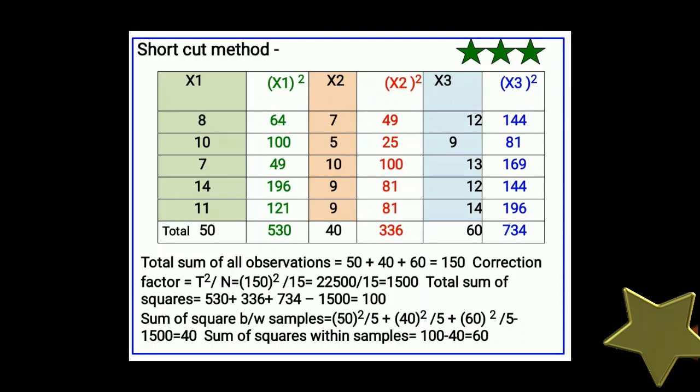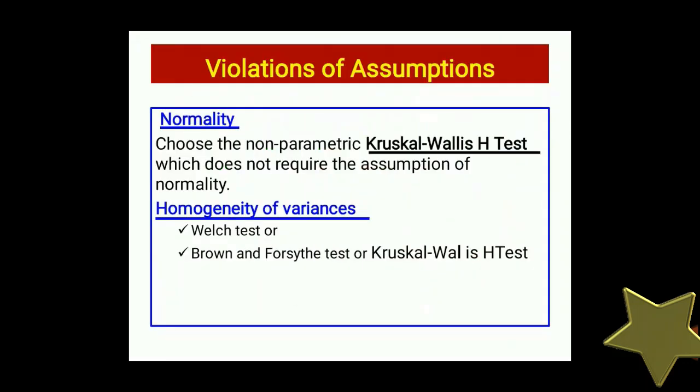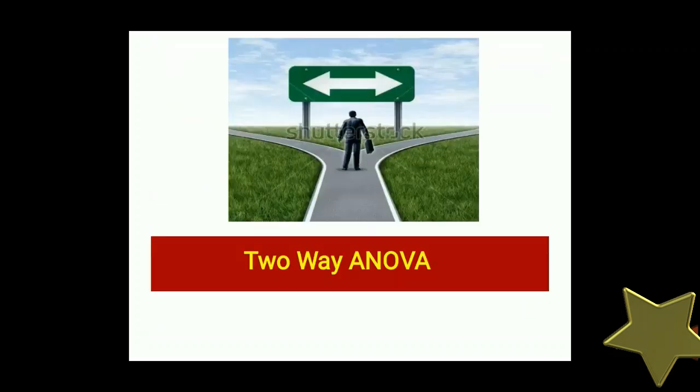So this is the shortcut method for solving ANOVA without steps. Now violations of assumptions. We have assumed that one variable will be normal and the other variable will be an interval or ratio. Choose the non-parametric Kruskal Wallis H test, which does not require the assumption of normality. For homogeneity of variances, use the Welch test, Brown-Forsythe test or Kruskal-Wallis H test.